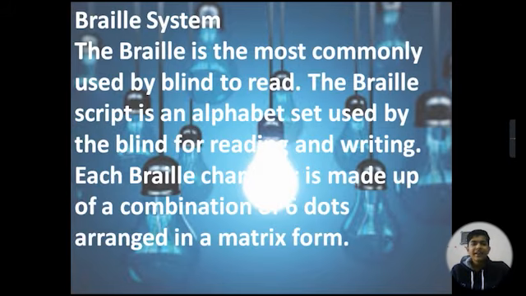Now, the Braille system. Braille is the system most commonly used by the blind to read. The Braille script is an alphabet set used by the blind for reading and writing. Each Braille character is made up of a combination of 6 dots arranged in a matrix form.